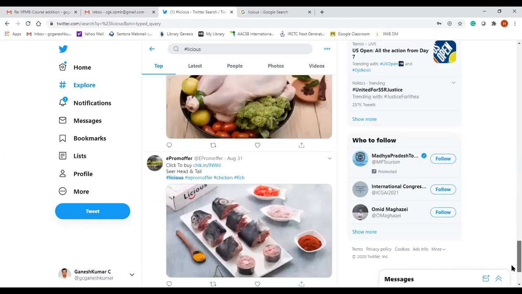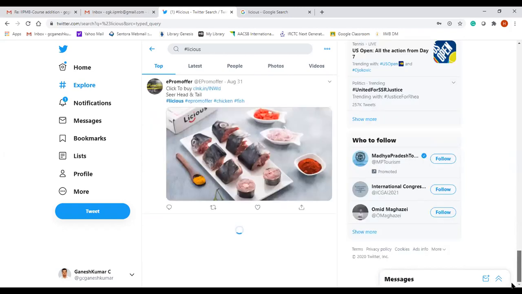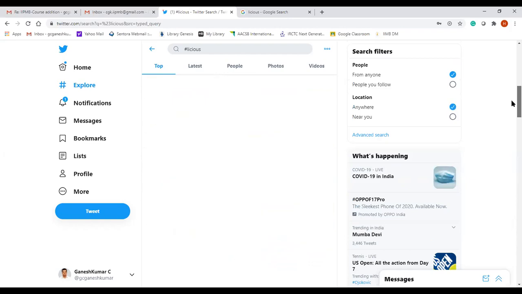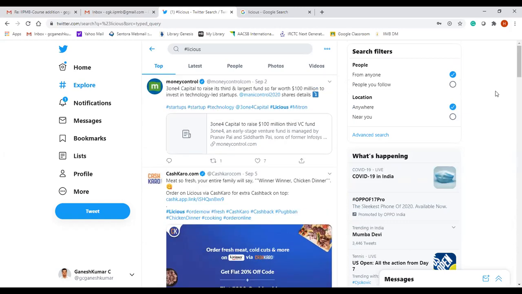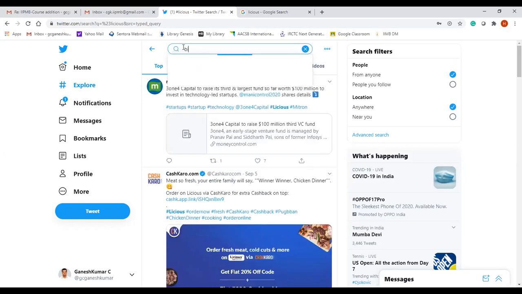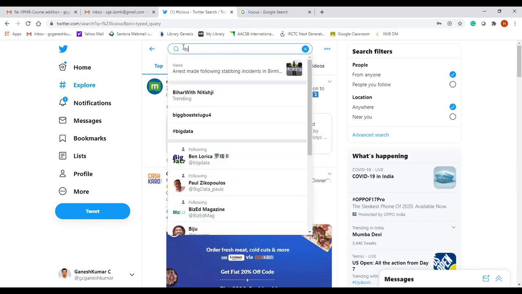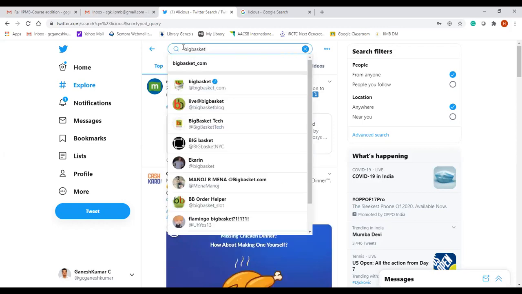So like this, you can get some data, at least 100 tweets or something, and try to use this same process. The data is important, the remaining process is the same. You can try some other company also. What other companies are there? You can try Big Basket. What other food processing companies are famous in this one? ID Foods also we can try. ID Foods, yeah.